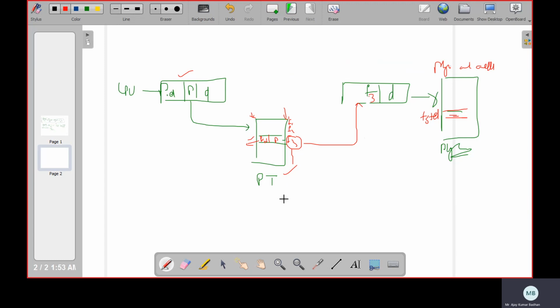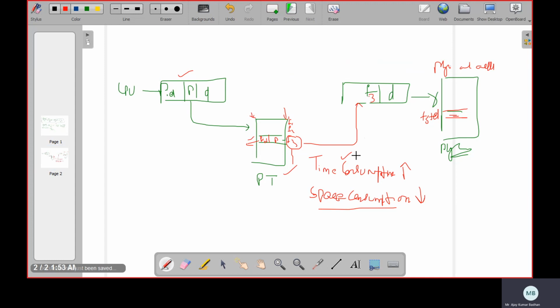But there is a drawback. What is the drawback here? Since we are not searching with respect to your page index, we are searching with respect to your page frame. So the problem here is time consumption will be more. Time consumption will increase. But whereas space consumption will be low because the table size is getting reduced. So space consumption is less. But coming to the time, the time consumption will be more here.